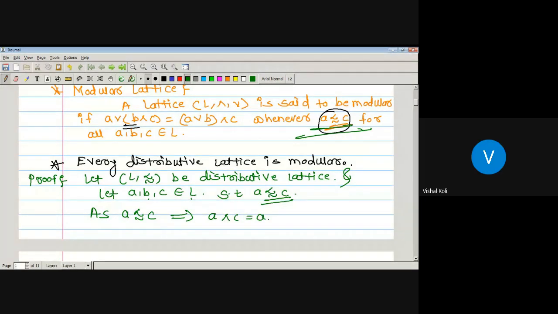A. And the join of A with C is nothing but C.